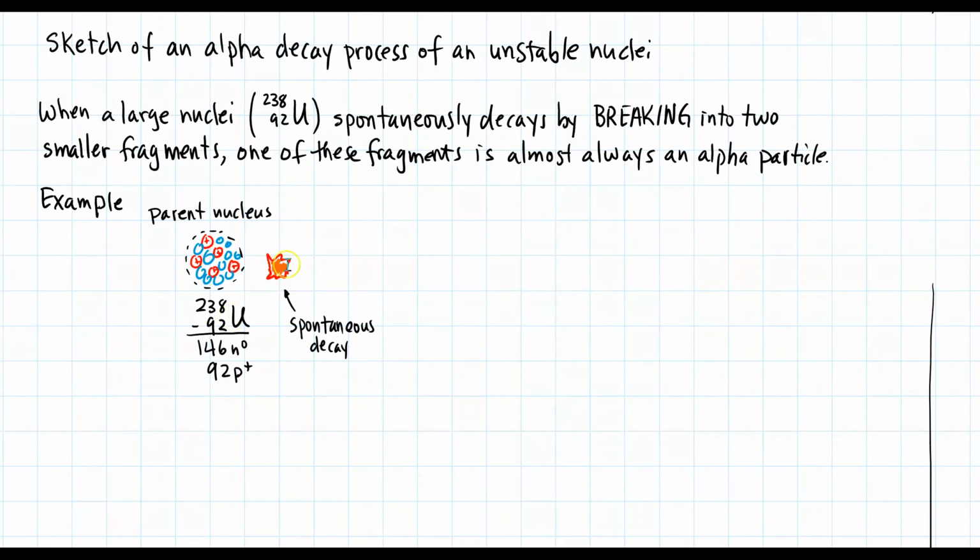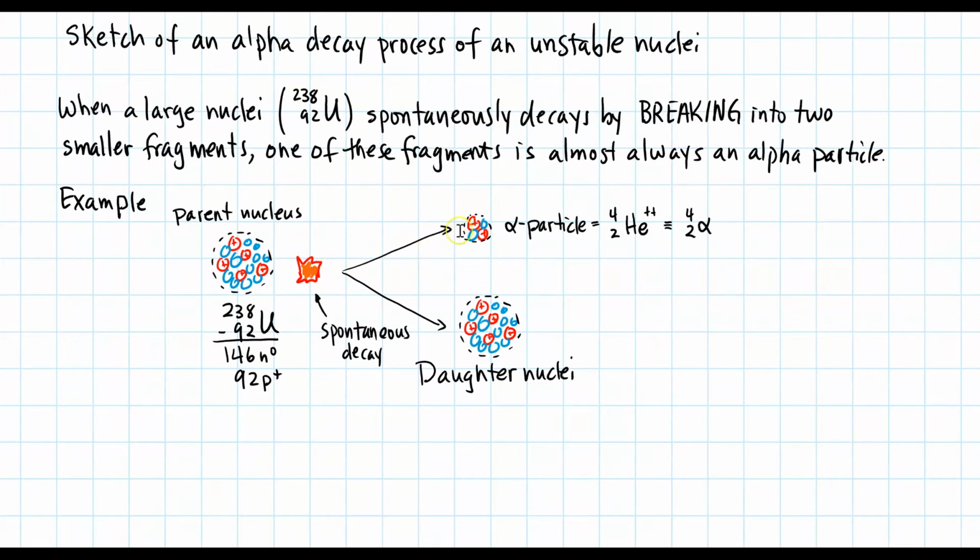So I'm trying to depict this by this little explosion type thing. Part of this process comes two fragments. One is an alpha particle. Remember, an alpha particle is a helium nuclei. But from now on, I'm going to start drawing this alpha particle with 4 and 2 with the symbol alpha. And then we have a daughter.